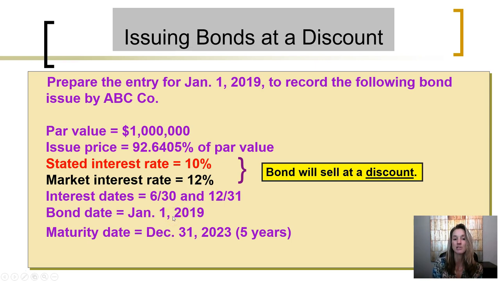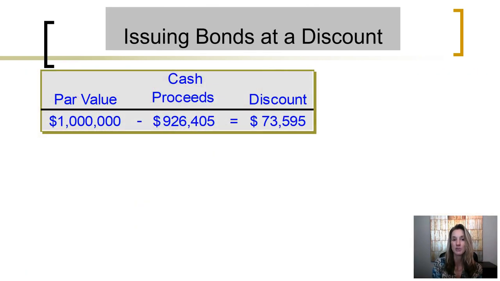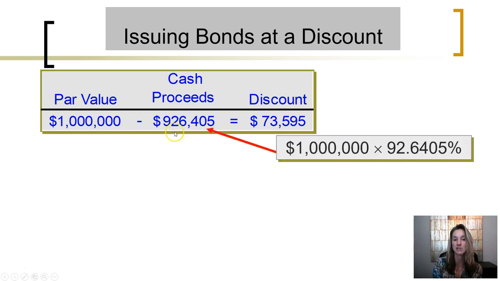The date of the bonds is January 1st of 2019, and they mature in 5 years, on December 31st of 2023. The journal entry to record the issuance is going to involve a discount. The par value is $1 million. That is the amount of the liability. That is the amount that needs to be paid back. The cash that will actually be received is only $926,405, because the bonds are being issued at less than the par value.